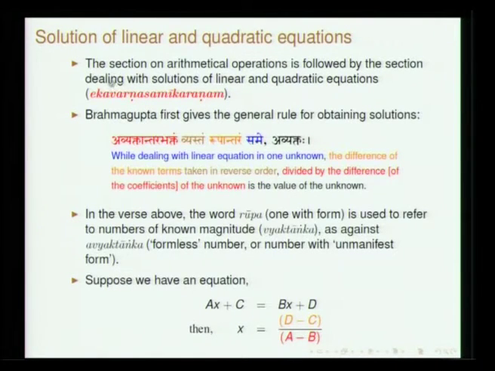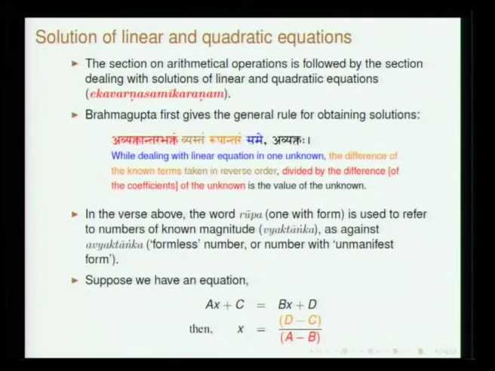Then I move on to the Ekavarna and Anekavarna Samikarana. The general principle is laid out by Brahmagupta in the very first verse of this section. He says Avyaktantara bhaktam vyastam rupantaram same avyaktaha. So suppose you have an equation of this form: Ax plus C is equal to Bx plus D. So I said x is avyakta.